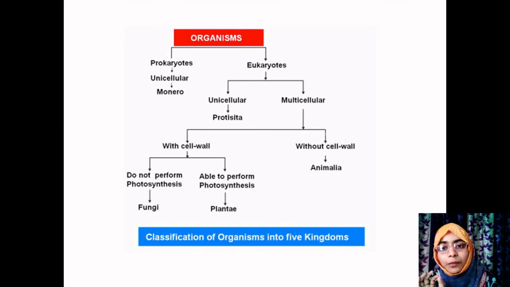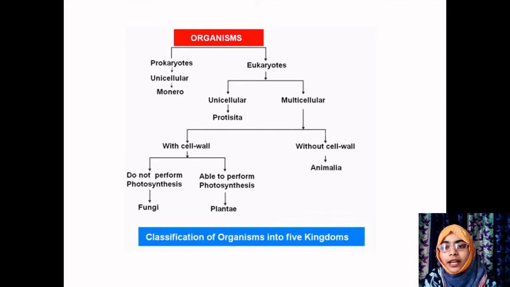So, except Monera, all the 4 kingdoms belong to the category of eukaryotic cells. That is, they are multicellular and some contain cell wall. Some organisms will contain cell wall, some organisms will not have any cell wall. Okay. The next slide. So same thing, organisms which are prokaryotic in nature and eukaryotic in nature. Prokaryotic, Monera; eukaryotic, just now I told you, Protista. Multicellular organisms with cell wall that are phototrophic, which can perform photosynthesis, are Plantae. Which do not perform photosynthesis, which depend on other organisms, are called heterotrophic, which come under the category of fungi, and which are without the cell wall come under the category of Animalia.